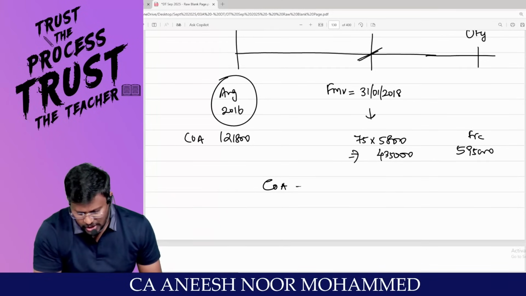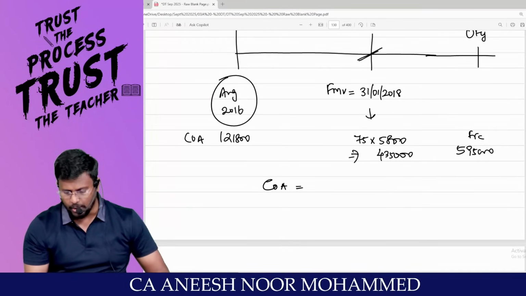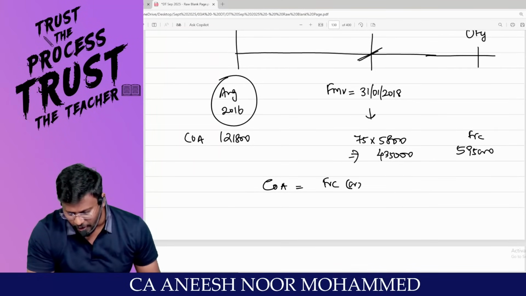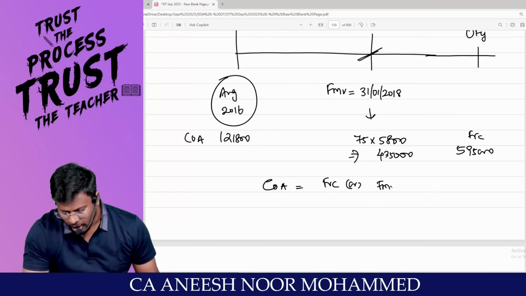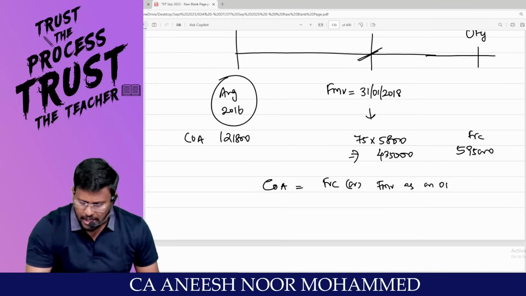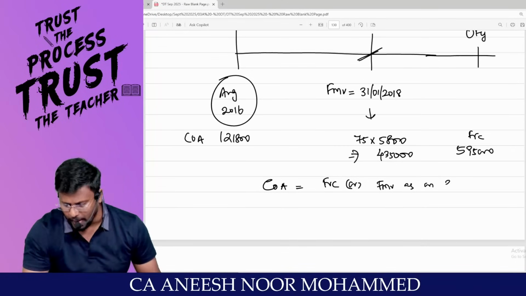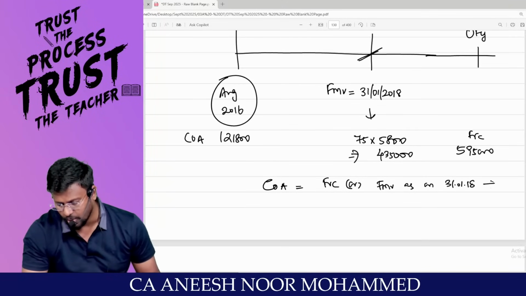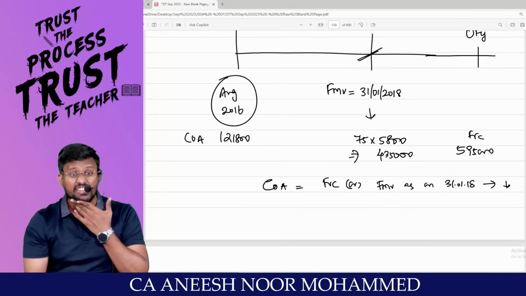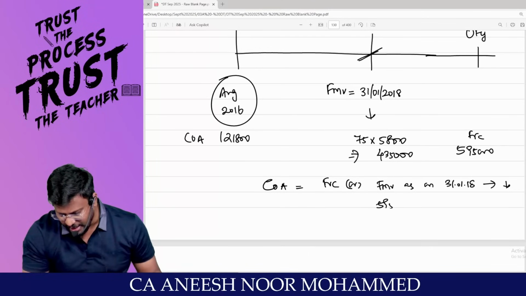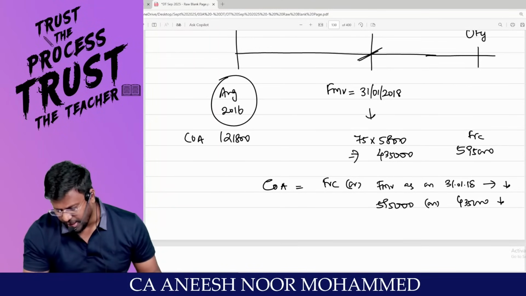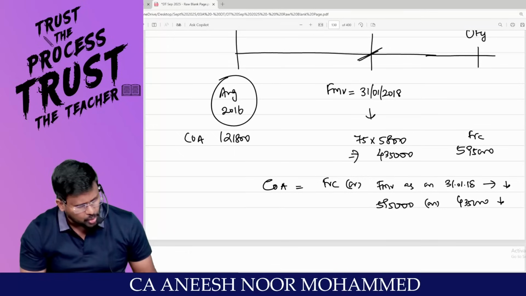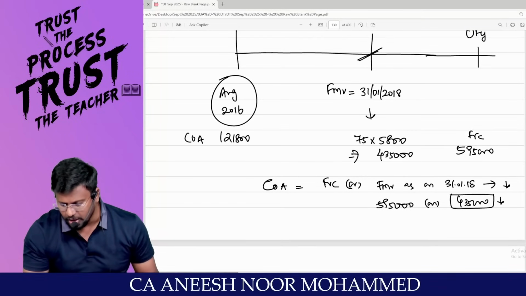So the cost of acquisition is equal to, sir, full value of consideration or fair market value as on 31/1/2018, whichever is lower. That means 5,95,000 or 4,35,000, whichever is lower, comes to 4,35,000.